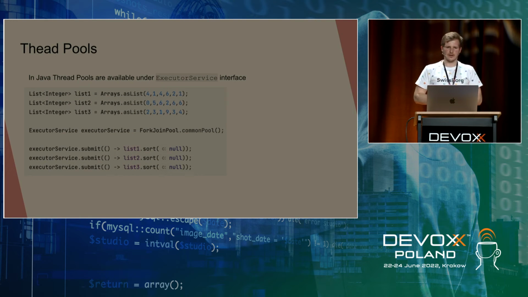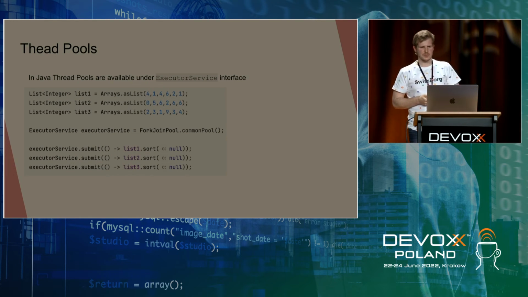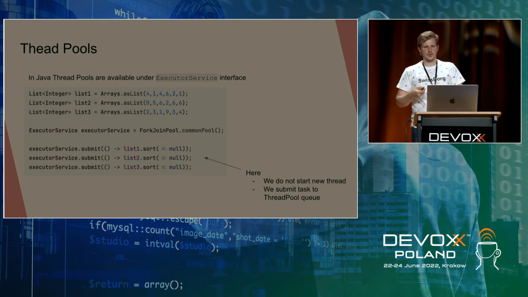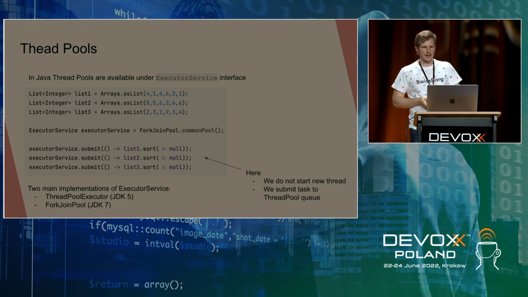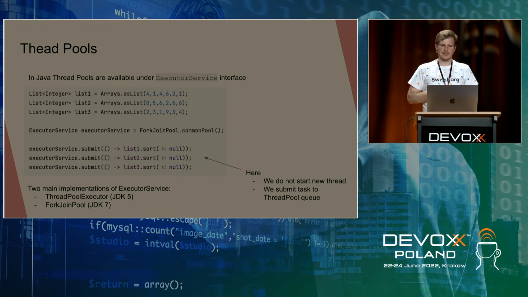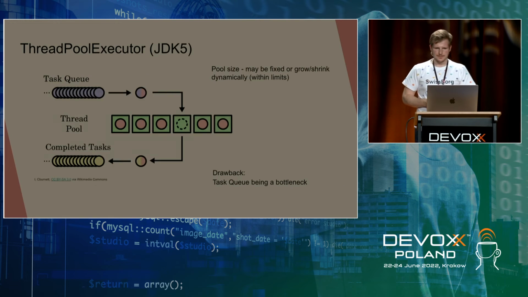And here we have an example of usage of ExecutorService, where we just 3 times submit some task to the executor service. And what is important, when we call submit, there is no new thread created, only the dispatch to the queue happens. So threads are running somewhere in the JVM, and here we just submit those tasks to the queue, and from this queue, the thread will take the Runnable object and execute it. And in Java, we have basically 2 main implementations of ExecutorService, which are ThreadPoolExecutor coming from Java 5 and ForkJoinPool coming from Java 7.